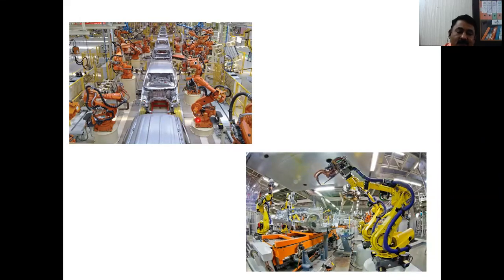The robots can perform welding operations, fastening and screw operations, and painting operations. So these are the different types of operations they can perform, and each robot is performing a different task, and finally the final product, that is the complete vehicle, will be dispatched to customers as one product. So you take the second example here. Again a similar type, with some different types of robots, and again each robot is performing some of the operations.